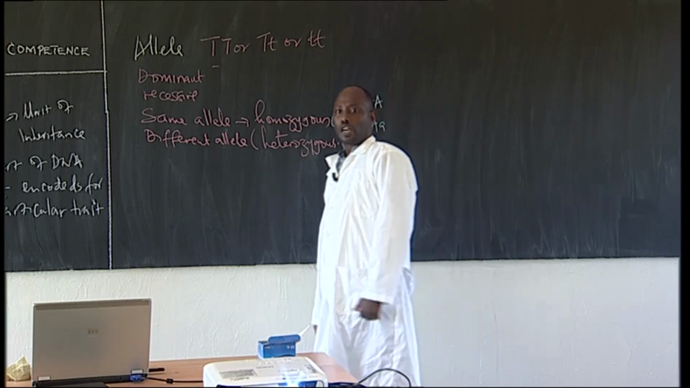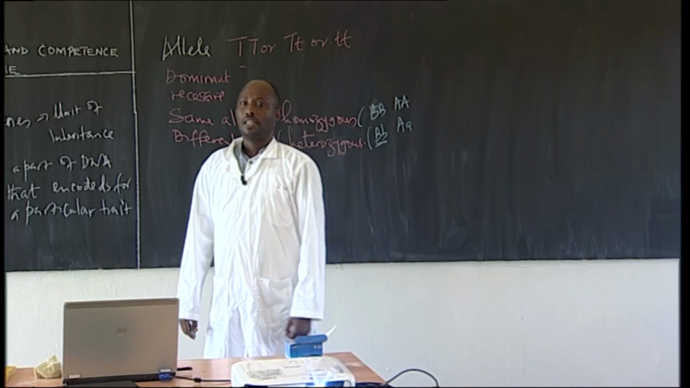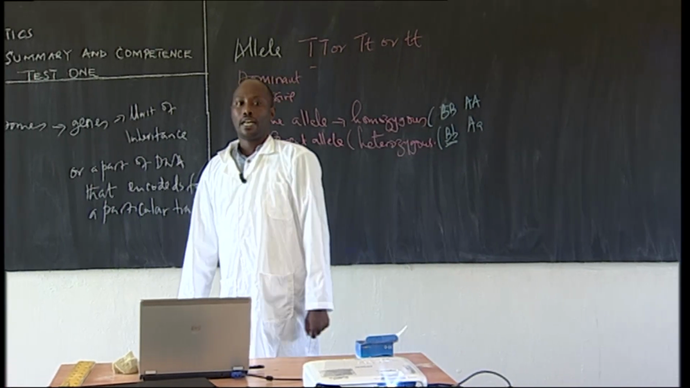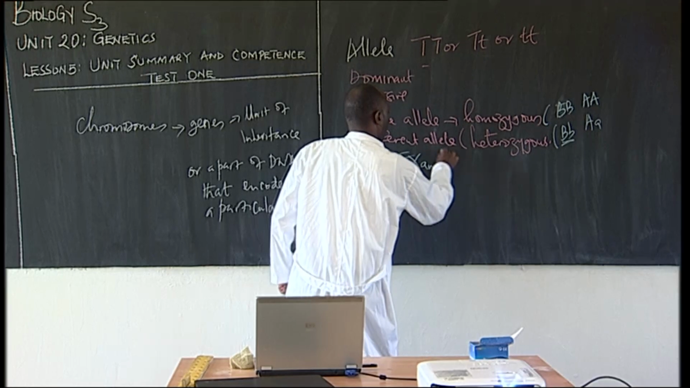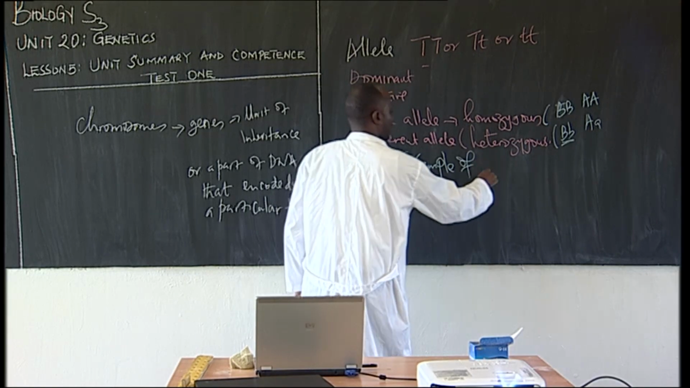Good. Let's talk about monohybrid inheritance. The inheritance of a single character. This is the inheritance that involves the study of the transmission of one pair of contrasting characteristics. The study of a single character is called monohybrid inheritance. Excellent, if you are with me. Let me give you an example of monohybrid inheritance.